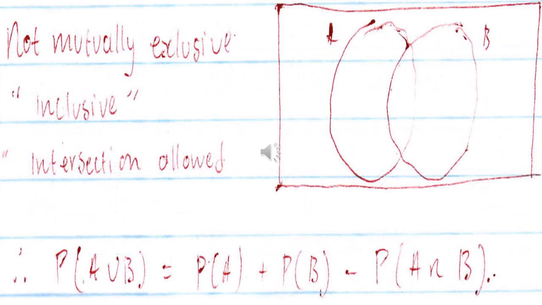Not mutually exclusive, they really allow intersections. They are said to be inclusive. You will see the numbers that appear on A, they will also appear on event B. That way we can have an intersection. Let's say, for example, when we are rolling a die, we want the numbers that are greater than 2. Greater than 2 will have 3, 4, and 5. Those are the numbers that are greater than 2 for event A.